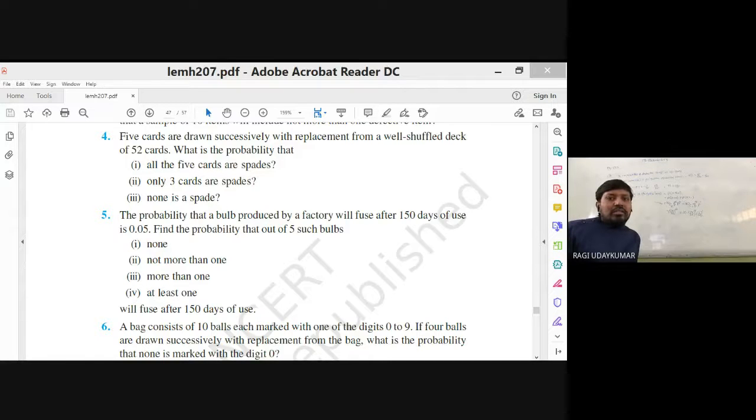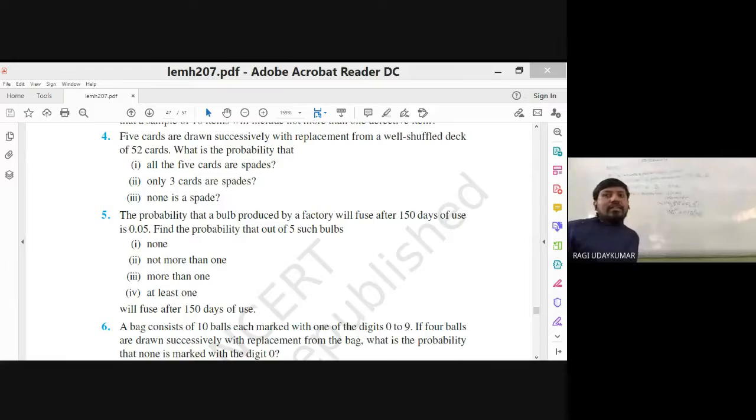Second question, not more than 1. Not more than 1 means X equal to 0, X equal to 1. More than 1 means probability of X is 2, 3, 4, 5. But it is a tedious job to find this in this situation. So what you have to do? You need to find 1 minus probability of X less than or equal to 1. Usually more than 1 can be written as probability of X greater than 1, so that can be written as 1 minus probability of X less than or equal to 1.